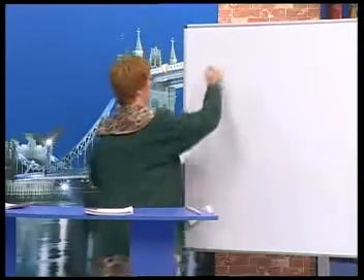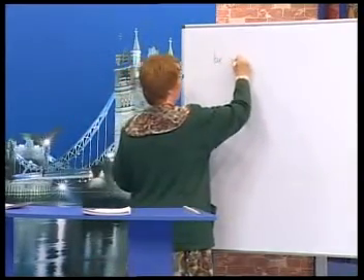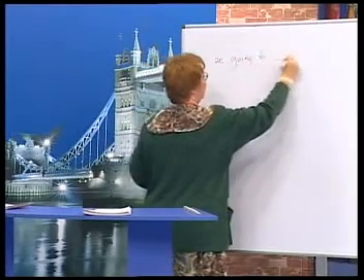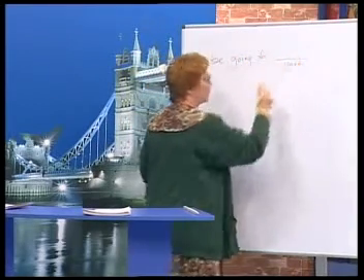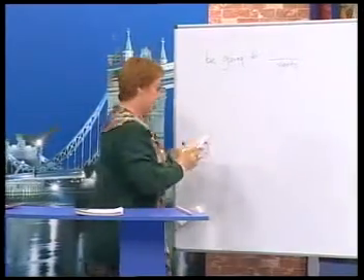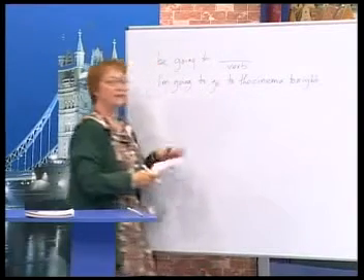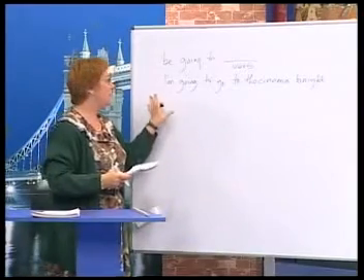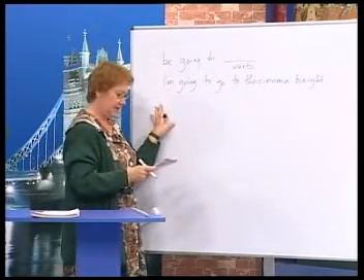So we've seen this before. Be going to verb. Okay, so these are for plans. Now, some examples are, I'm going to go to the cinema tonight. This is my plan, okay? I'm going to go to the cinema tonight.